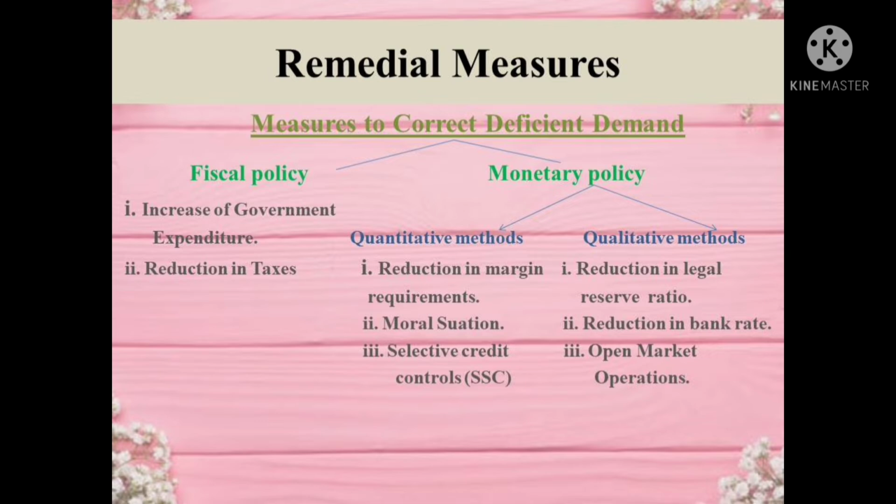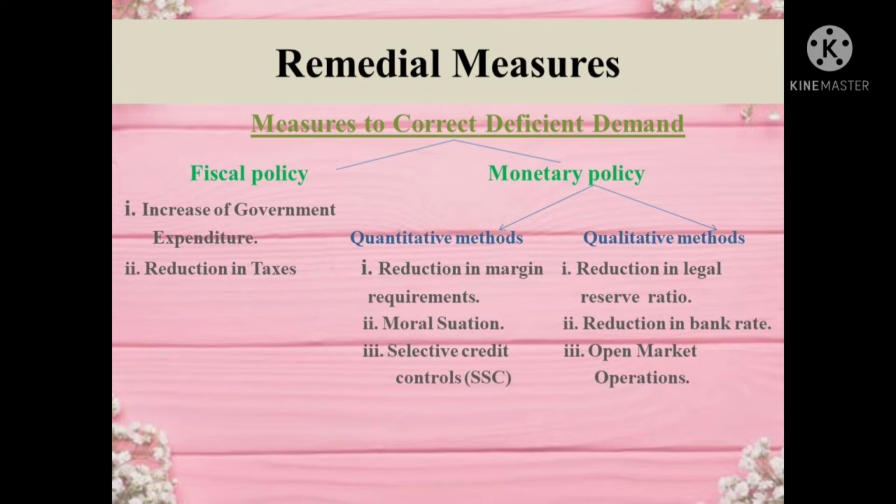So the next policy is monetary policy. Monetary policy is the policy of the central bank of a country to control credit and money supply. It is broadly divided into two groups: quantitative methods and qualitative methods. Under quantitative methods, it includes reduction in margin requirement, moral suasion, and selective credit control. So the first one is reduction in margin requirement.